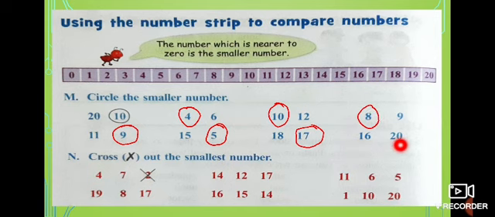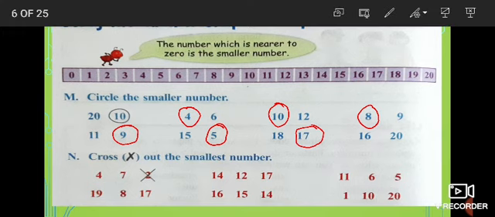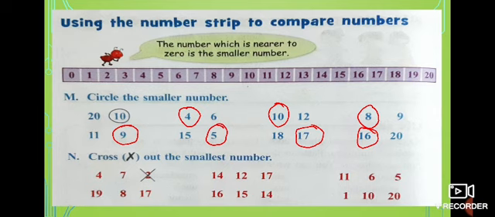16, 20. Where is number 16? 16 is here and 20 is here. Which is very near to 0? 16 is near. So what you have to do? You have to circle number 16. Now you understand this? Now look at part N. Cross out the smallest number. Here we did circle. And now we are going to cross the smallest one.